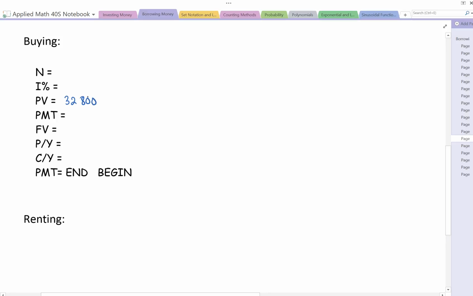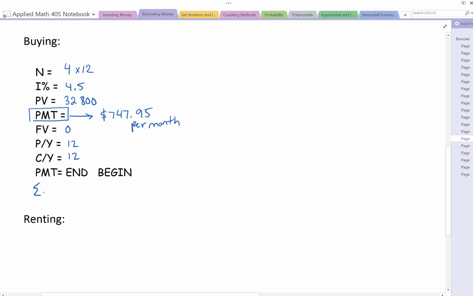right? And she's got an interest rate of 4.5%. And again, this is going to be for 4 years with monthly payments, compounded monthly, and we want a future value of 0. So put that into your TVM solver, and you should get $747.95 per month.